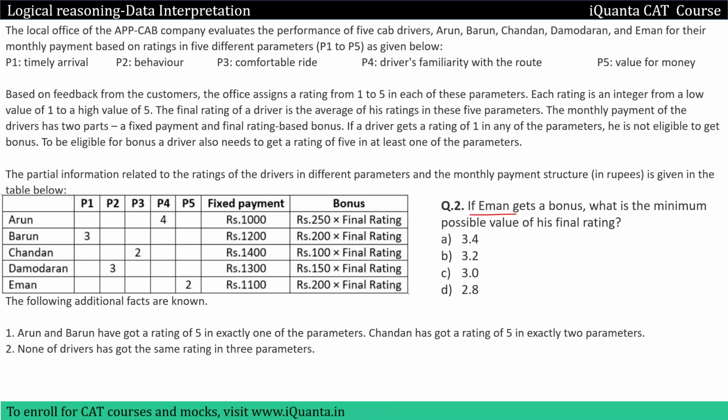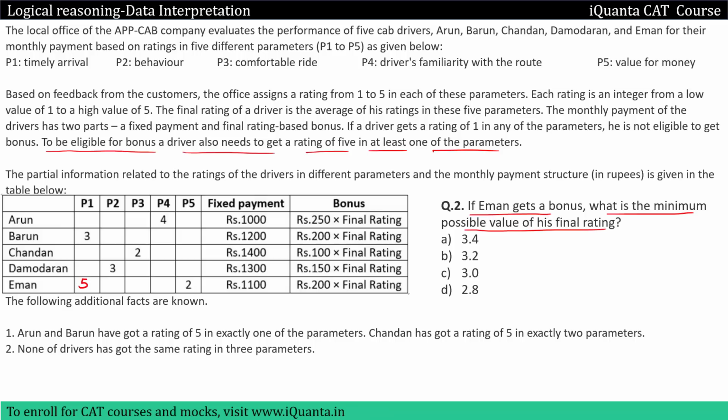This is: if Iman gets a bonus, what is the minimum possible value of his final rating? So we have to make sure that Iman gets a bonus. That means I will have to give Iman a rating of 5 in one of the parameters. Why? Because we were given that to be eligible for bonus, a driver also needs to get a rating of 5 in at least one of the parameters. So of course I will give Iman a rating of 5 in any of the parameters. Okay. So now he gets a bonus. What is the minimum possible value of his final rating?